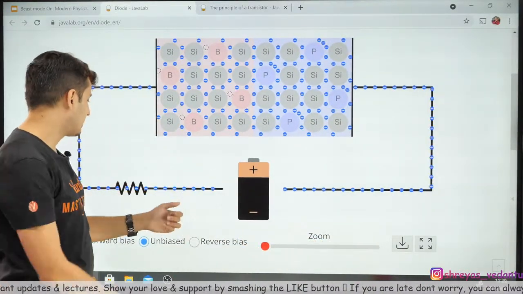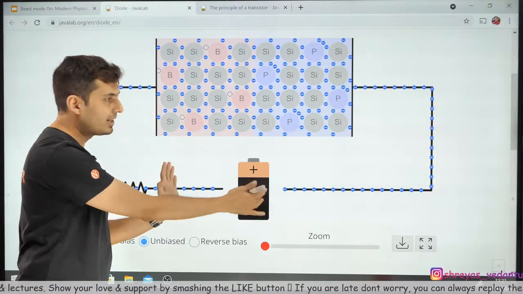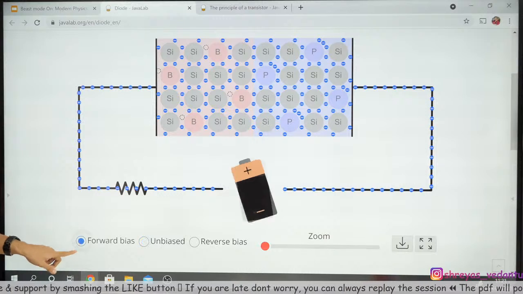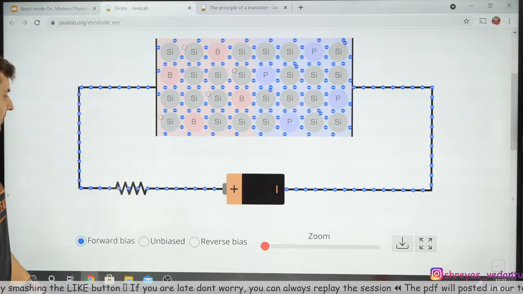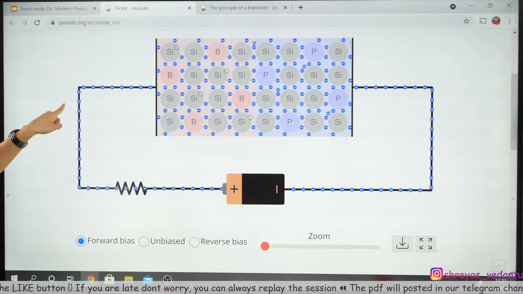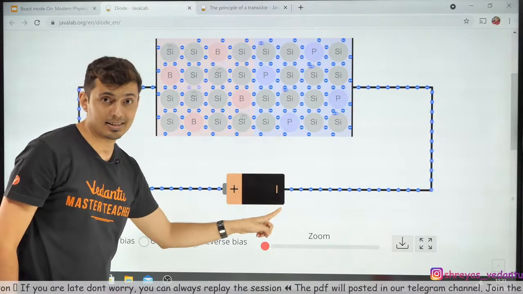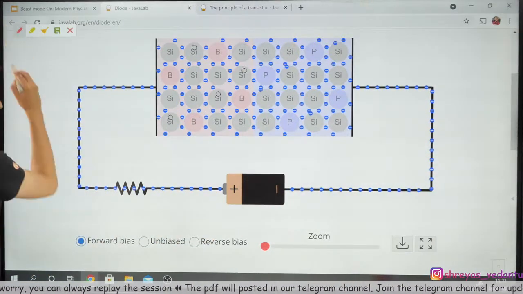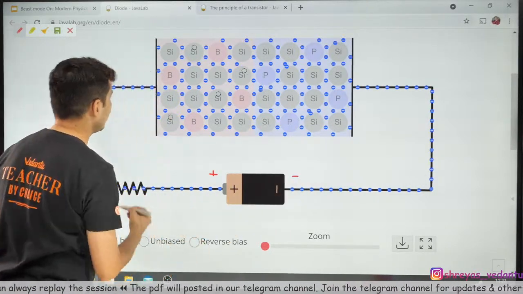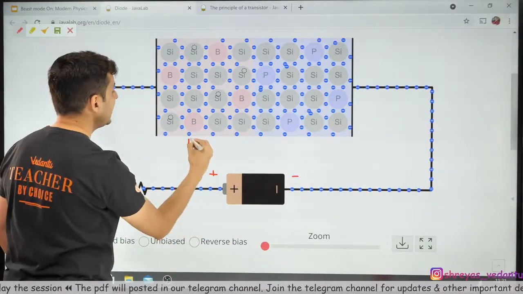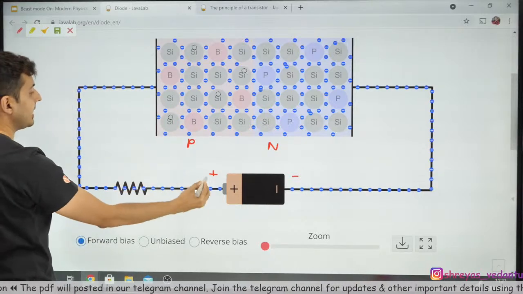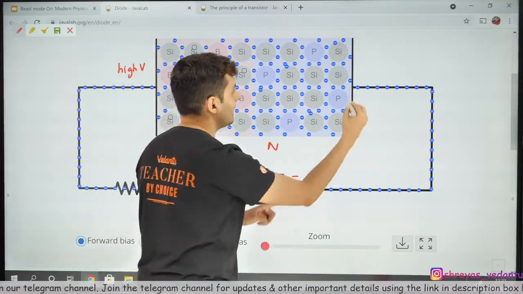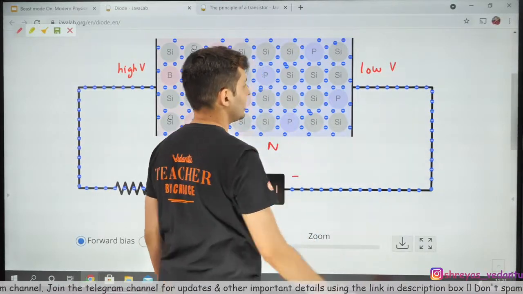Right now it is unbiased because there is no current, there is no voltage difference, nothing. Let's make it forward bias and see what happens. Interesting. See how the electrons are moving? This is the positive terminal, this is the negative terminal. So P is connected to high voltage, N is connected to low voltage.